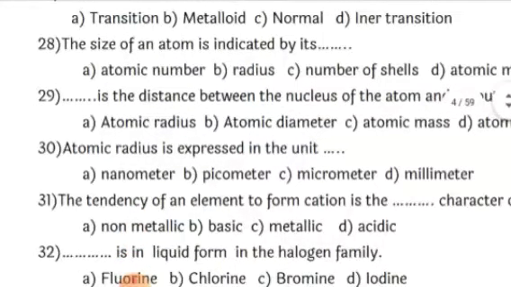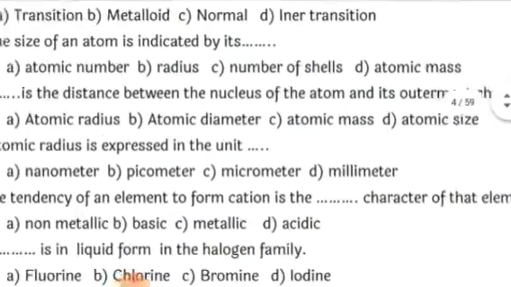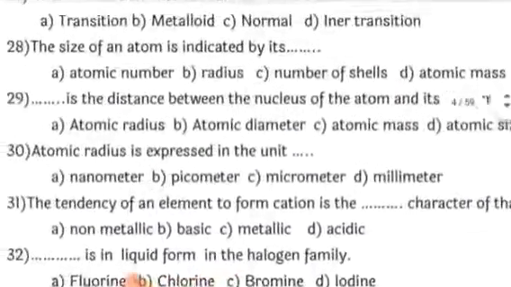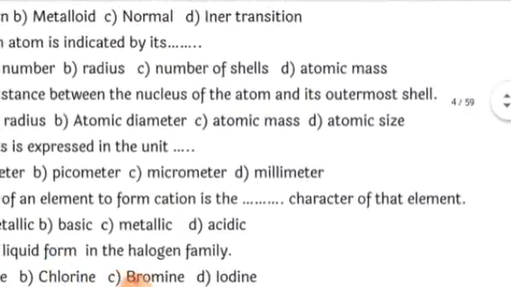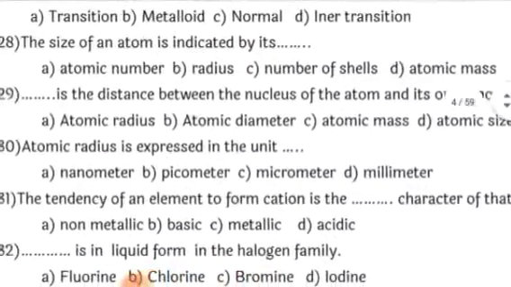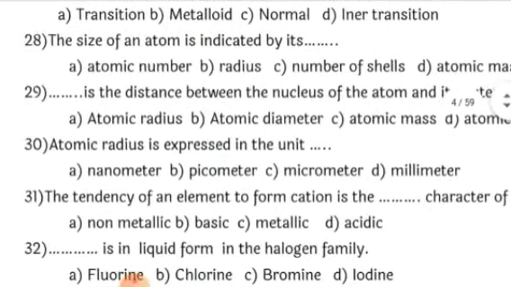The size of the atom is indicated by its dash: atomic number, radius, number of shells, or atomic mass? So it is not atomic number, not even the number of shells. Atomic mass also is a wrong option, but the correct option is radius. Radius means the distance from the nucleus to the outermost shell.